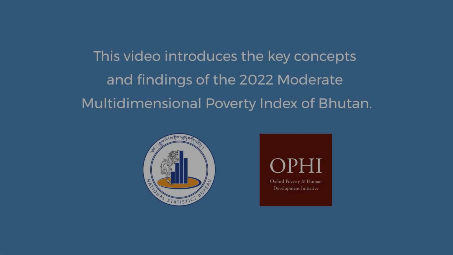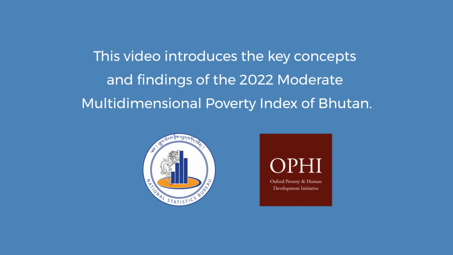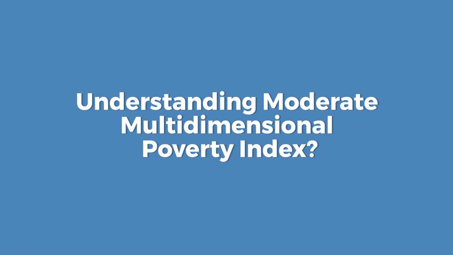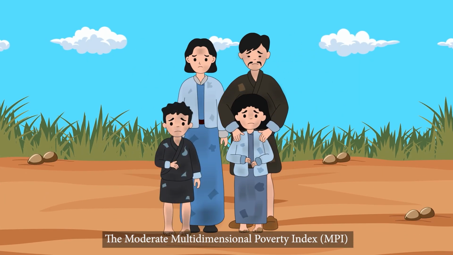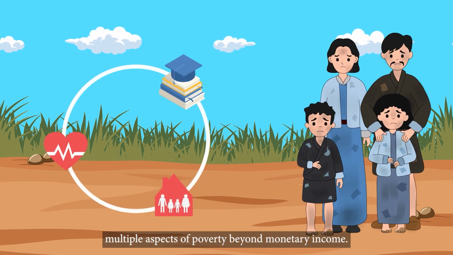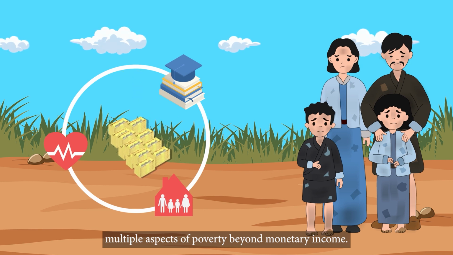This video introduces the key concepts and findings of the 2022 Moderate Multidimensional Poverty Index of Bhutan. Understanding Moderate Multidimensional Poverty Index. The Moderate Multidimensional Poverty Index (MPI) is a new comprehensive measure that considers multiple aspects of poverty beyond monetary income.